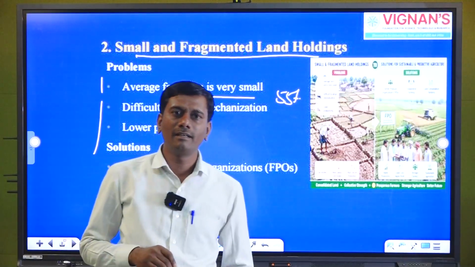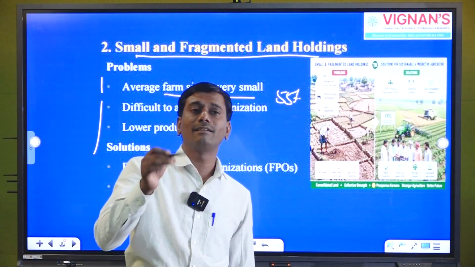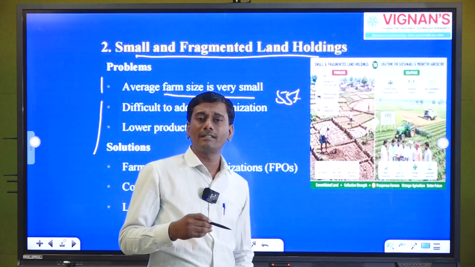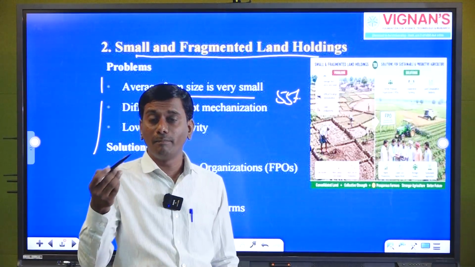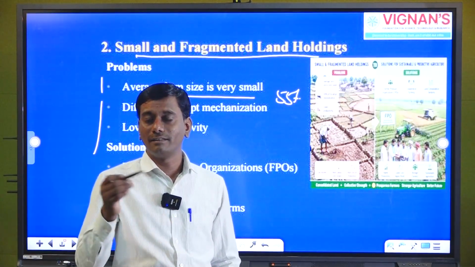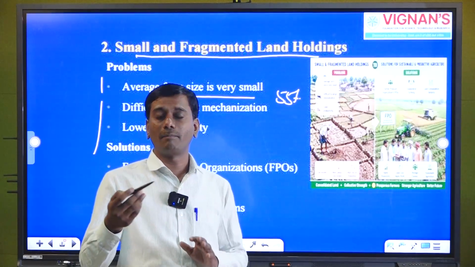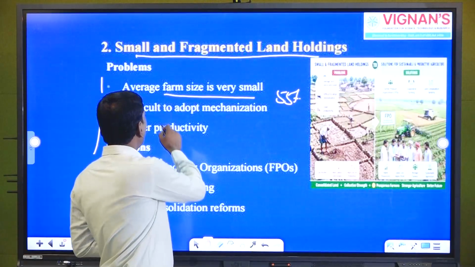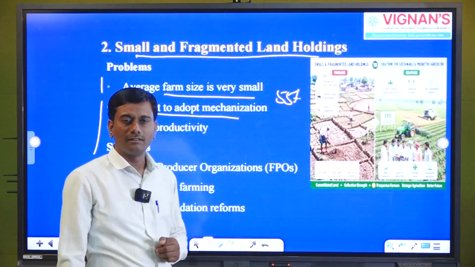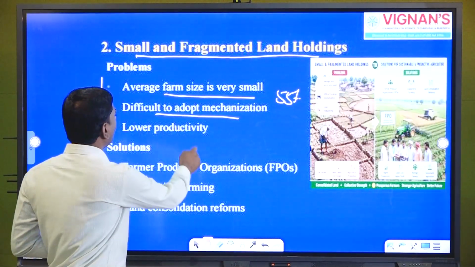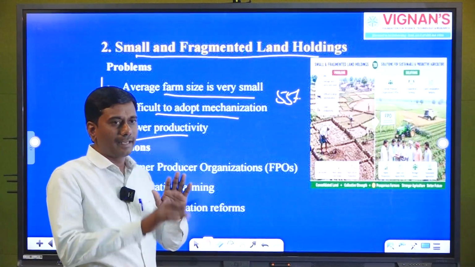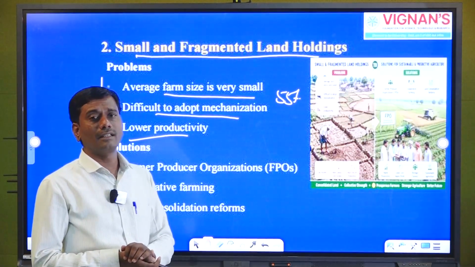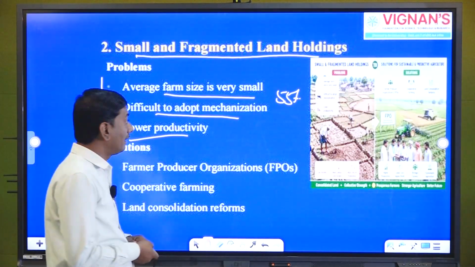Because of this reason, farmers are unable to practice advanced practices in agriculture. Take an example: below 1 acre, farmers cannot make advancement in their field. Application of tractors and drones is costly, so that is one of the reasons, and mechanization is difficult, which is very important. So at the end we can see lower productivity. That is why land fragmentation and small holdings are one of the major reasons in the Indian agriculture sector.